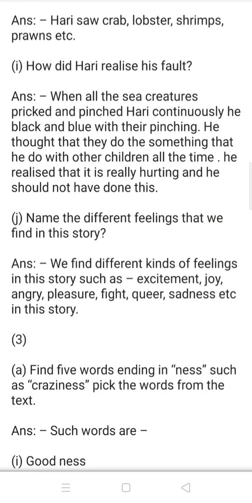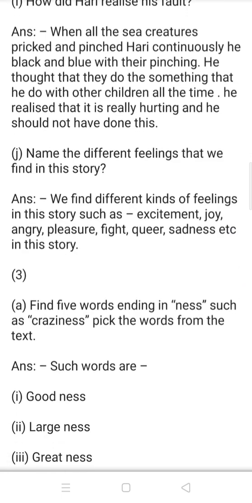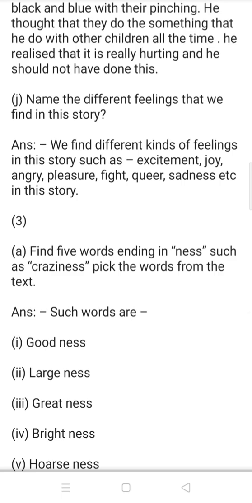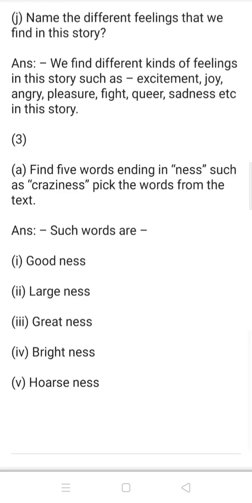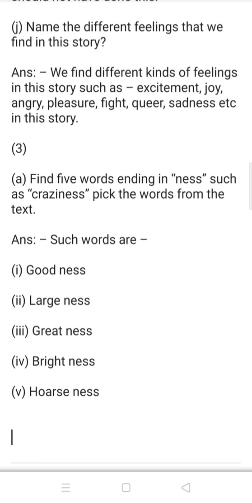Name the different feelings that we find in the story. We find different kinds of feelings in the story such as excitement, joy, anger, pleasure, fright, queerness, sadness, etc. in this story. 5. Find 5 words ending in ness such as craziness. Pick the words from the text. Such words are goodness, largeness, greatness, brightness, and hoarseness.